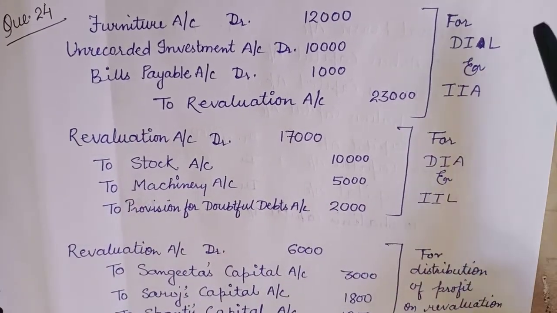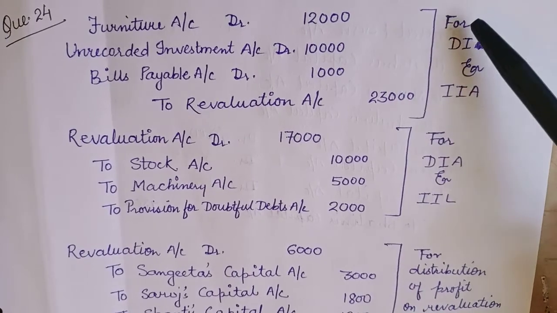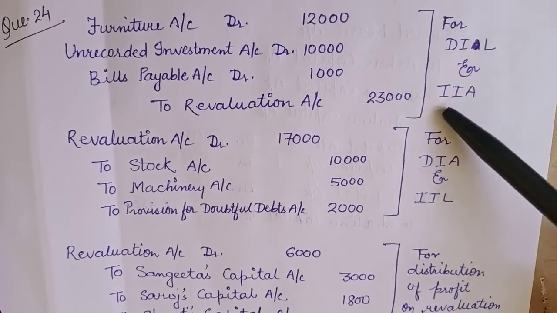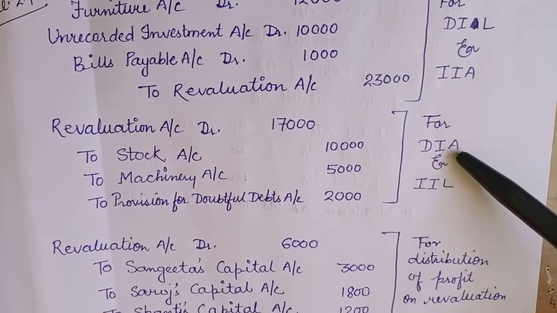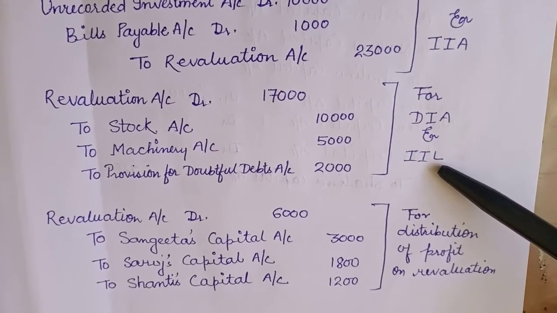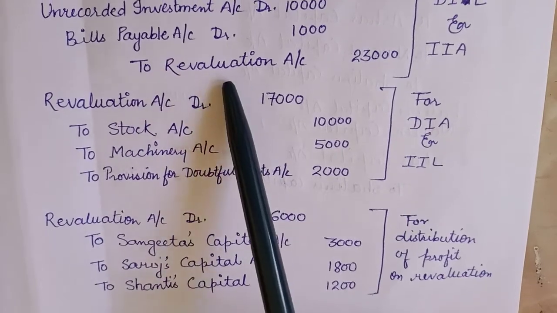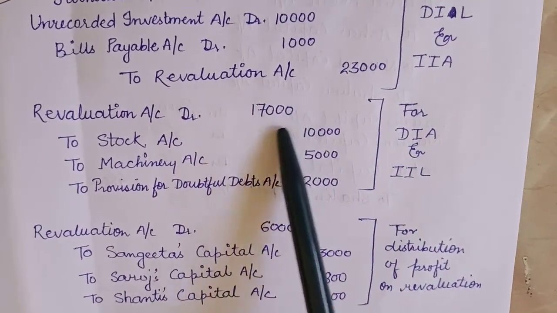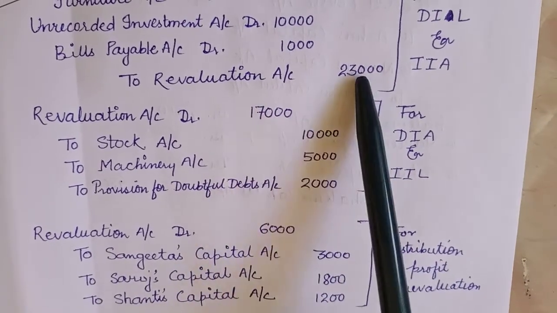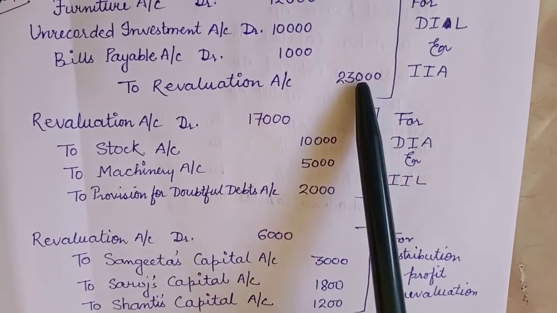So here I have also shown that these entries are for the decrease in liability and increase in assets, and this entry is for the decrease in assets and increase in liabilities. Now what we observe is here revaluation stands at 23,000 and here the revaluation is 17,000. Still there is a difference, so that is the profit which we are getting.